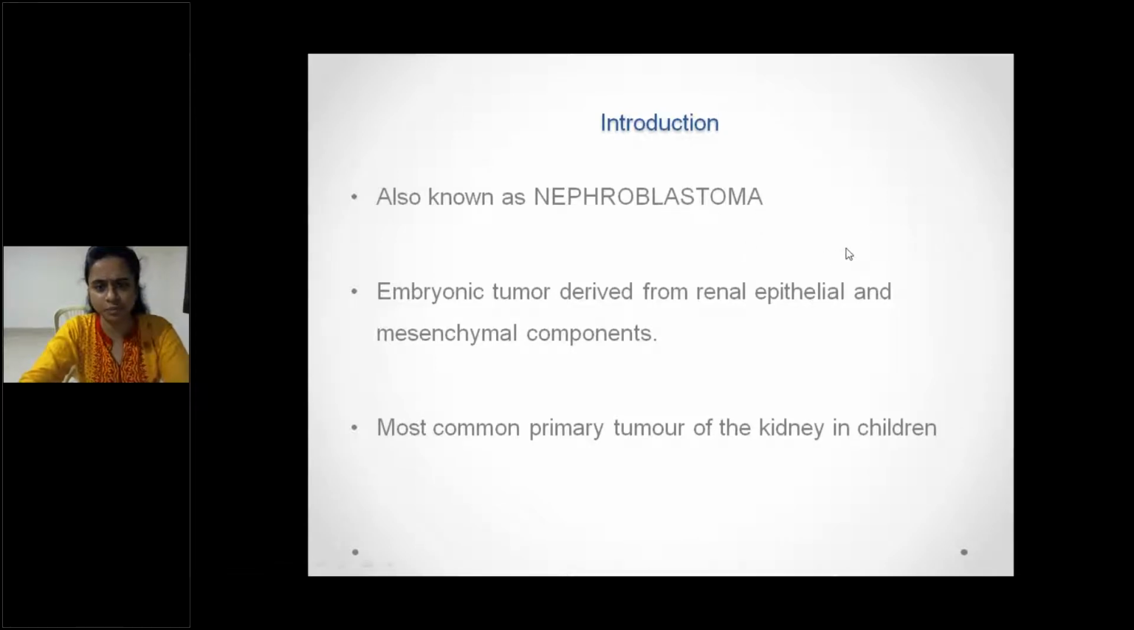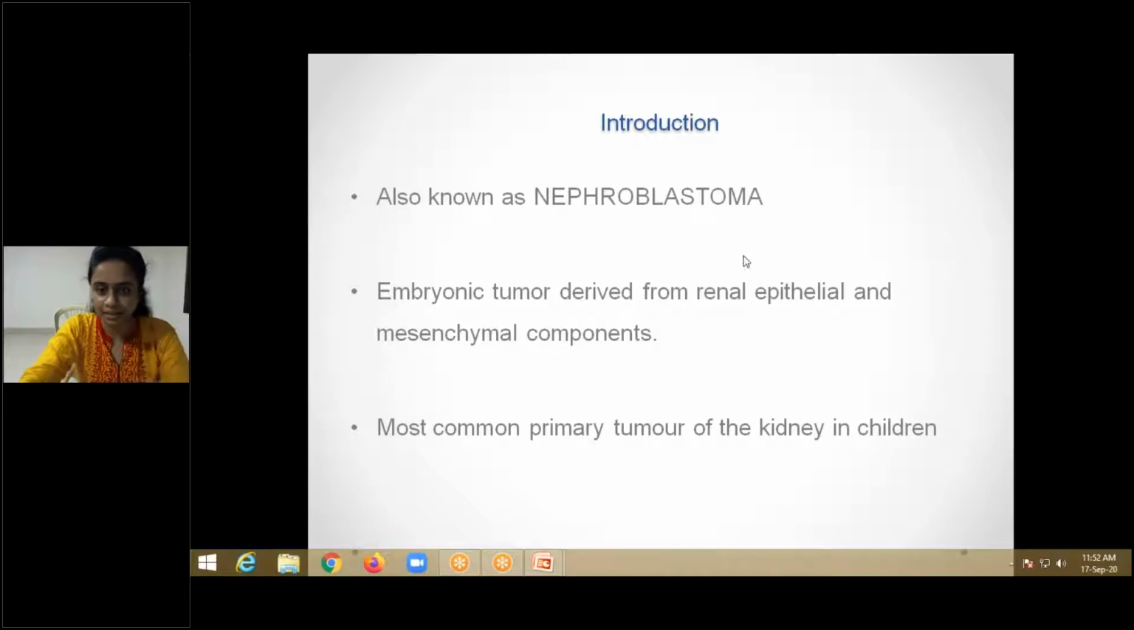Why blastoma? Is there any significance of calling it a blastoma? We can call it a Wilms tumor, right? So blastoma, as we already know, blast means immature cell. Based on the microscopy, which we will discuss later, it is called nephroblastoma.